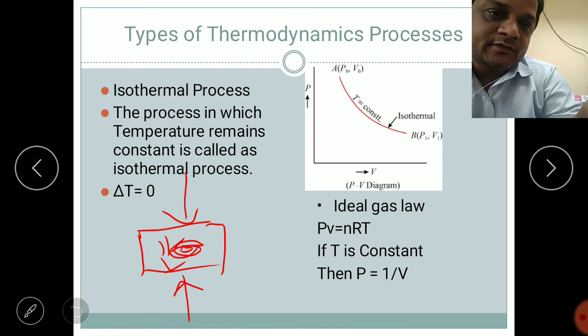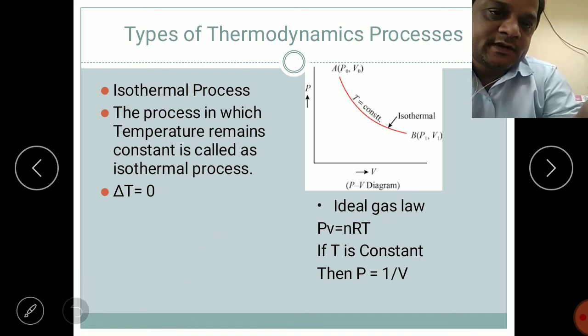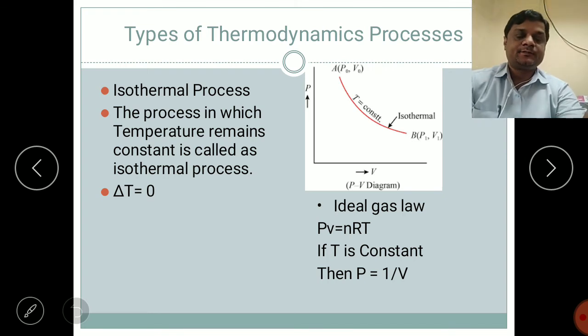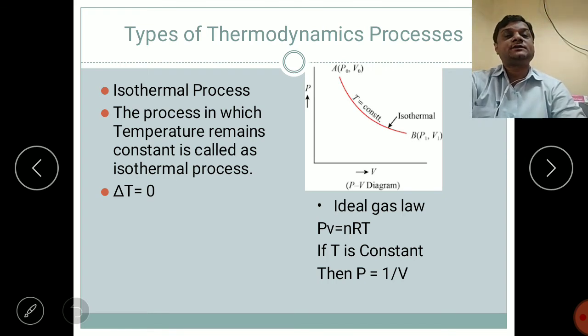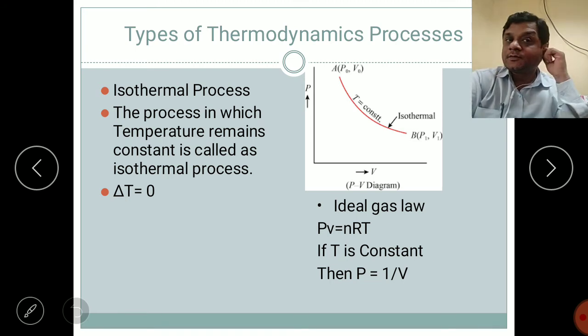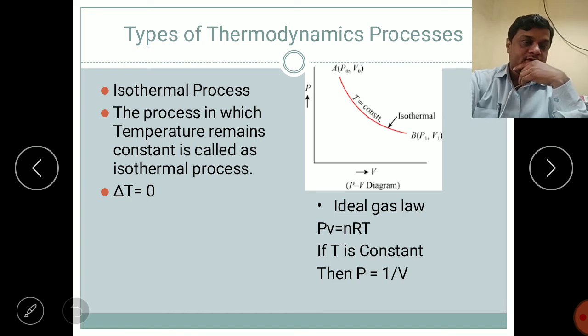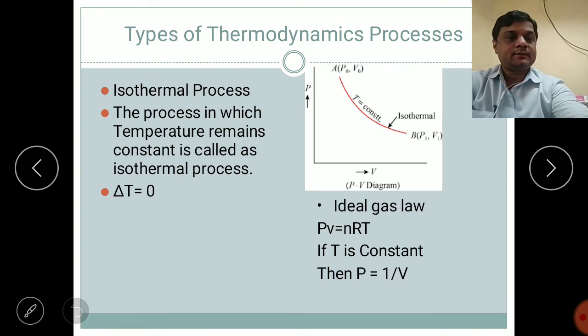Whenever we increase the pressure, the volume will decrease. Same thing, if we decrease the pressure, the volume will increase. So for an isothermal process, pressure will always be inversely proportional to volume, and if you draw that curve, we get this type of curve given in the graph.